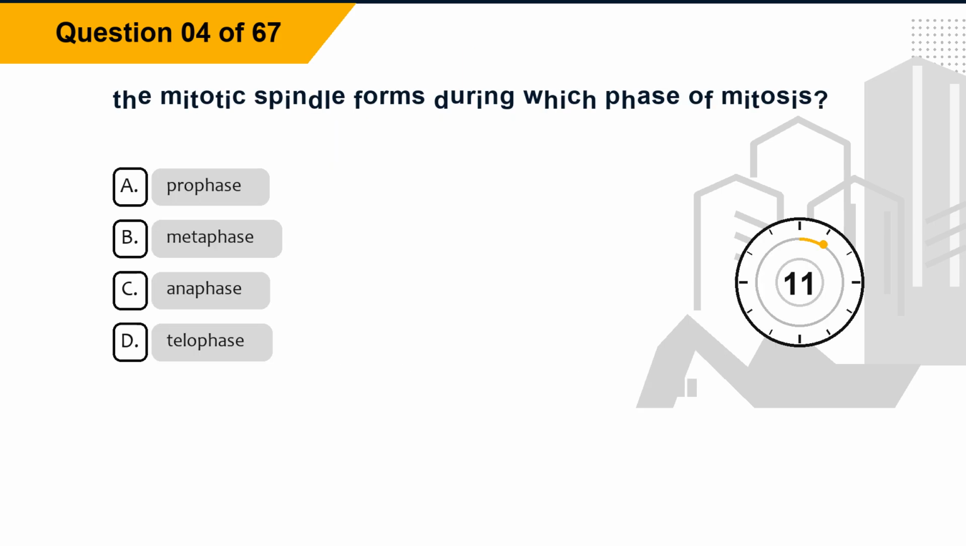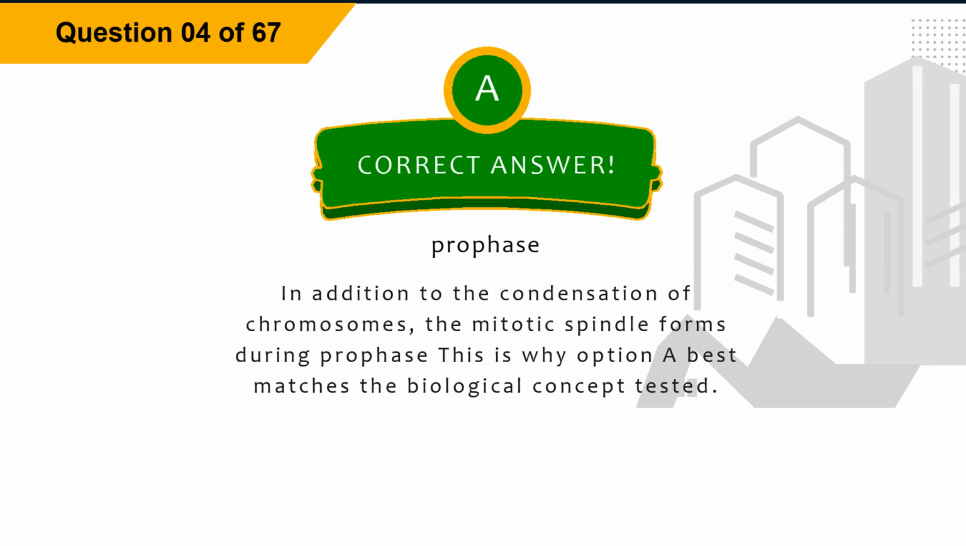Question 4. The mitotic spindle forms during which phase of mitosis? Option A, prophase. Option B, metaphase. Option C, anaphase. Option D, telophase. The correct answer is option A, prophase. Explanation. In addition to the condensation of chromosomes, the mitotic spindle forms during prophase. This is why option A best matches the biological concept tested.